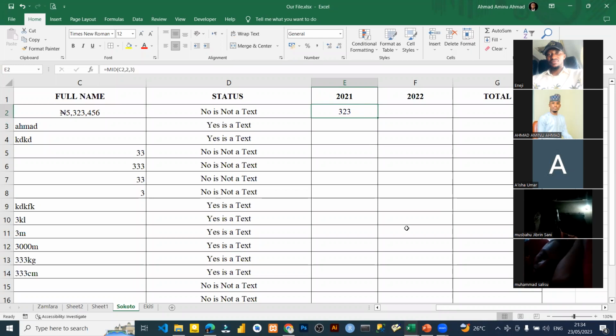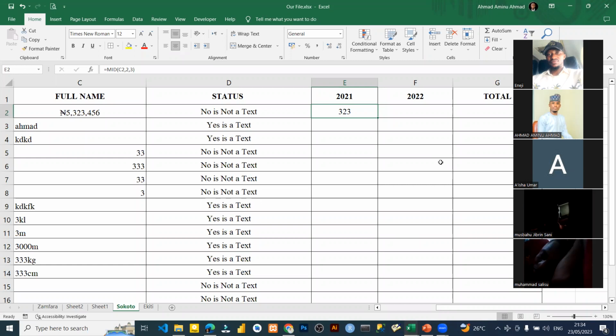What you want to understand is that whatever you are extracting in Excel, the extracted value will take the type of the original data where you extracted it. If you extracted from text, what you extracted will be text.